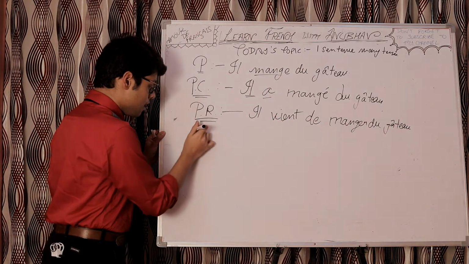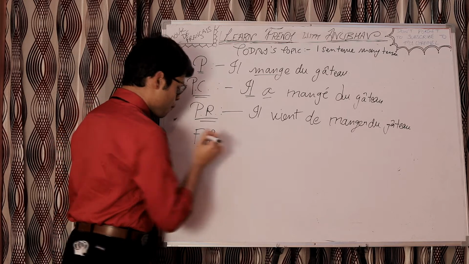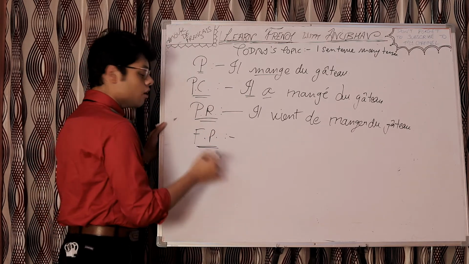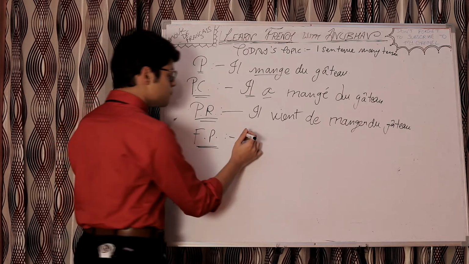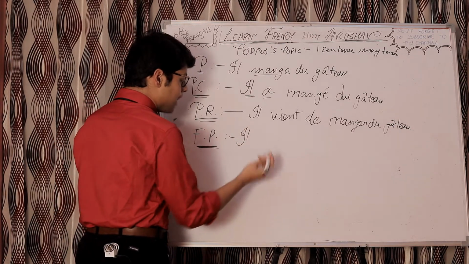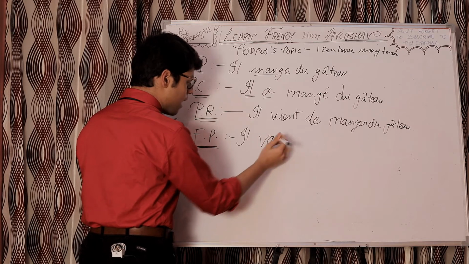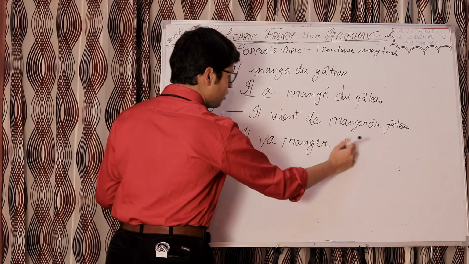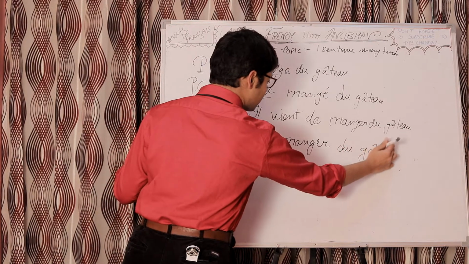Let's take FP now. FP is what? Futur proche, near future. Il, then aller conjugated in the present tense, il va. Then the infinitive of the verb, manger. And then the rest of the sentence, du gâteau.